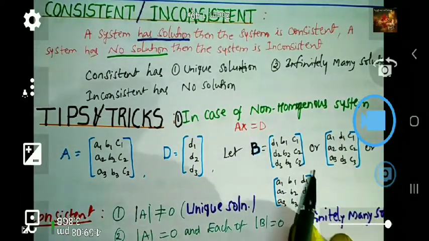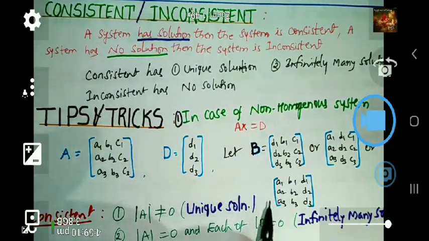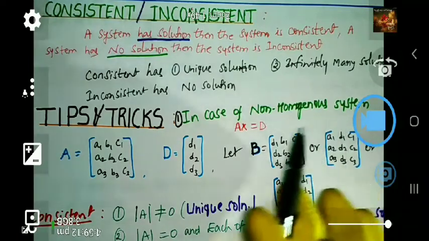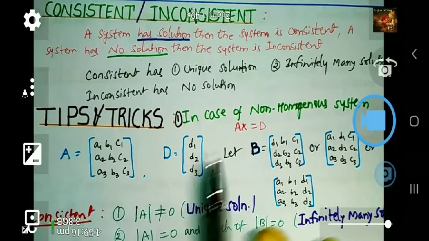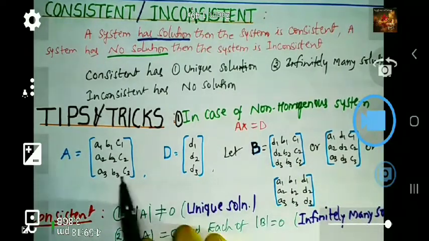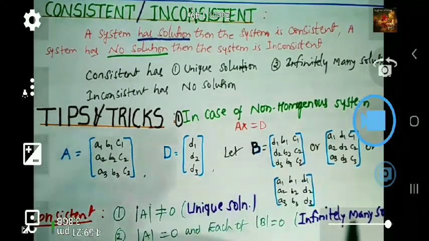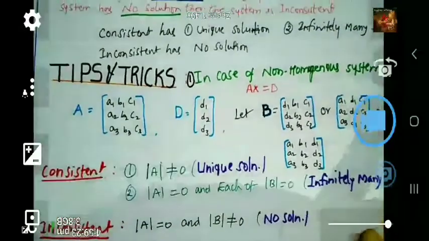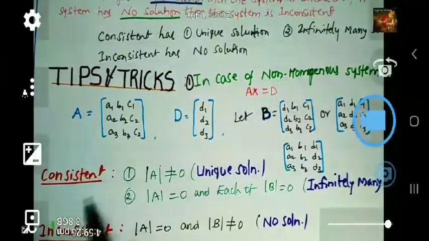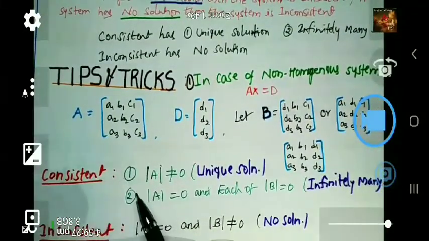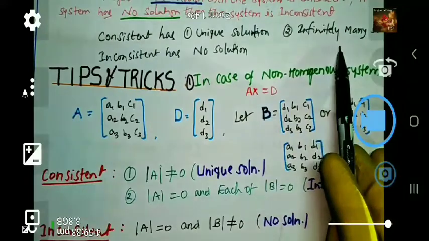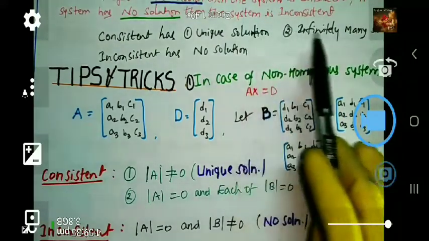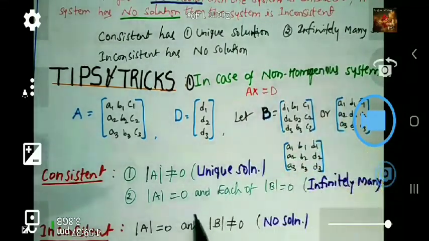Similarly, the third column is replaced by the Ds, and we can get the third matrix. Like this, you can collect the B. Just remember, guys, what are the A, D, B, especially A and B. Now we can come to the consistency. In the consistent system, we have to concentrate. I said already, consistent has a unique solution and infinitely many solutions. When it has a unique solution and when it has infinitely many solutions, we can recognize these conditions.